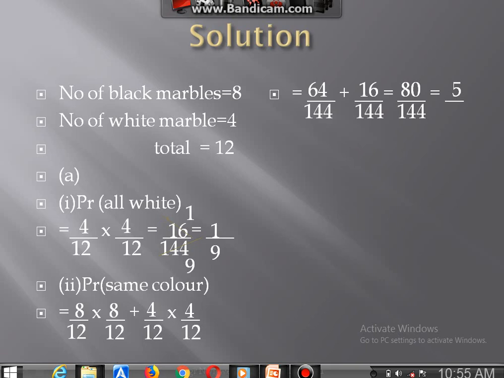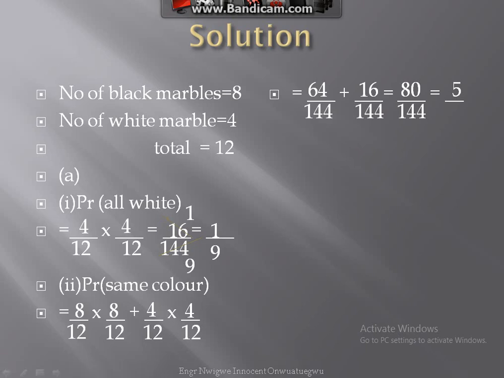When 20 goes into, when 8 goes into, 2 can cross 80 to give us, 16 can cancel 80 to give us 5 over 16, cancel 144 to give us 4. Therefore, the probability of same color is 5 over 4.